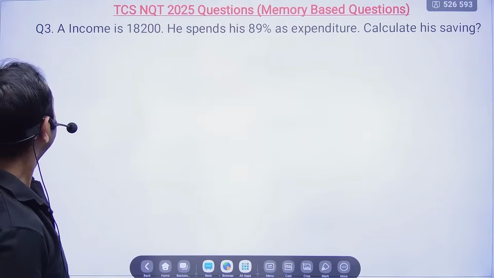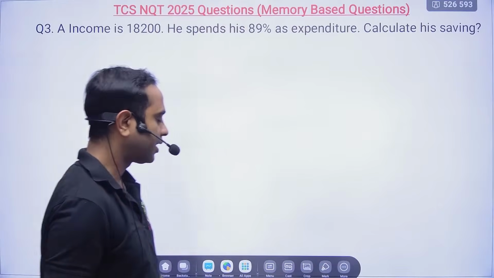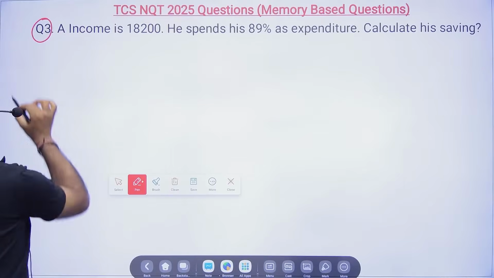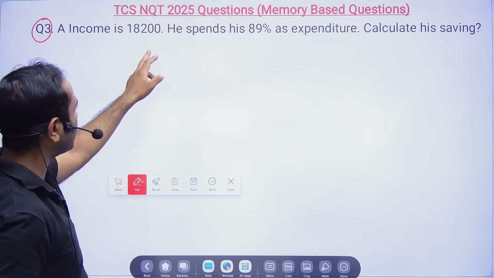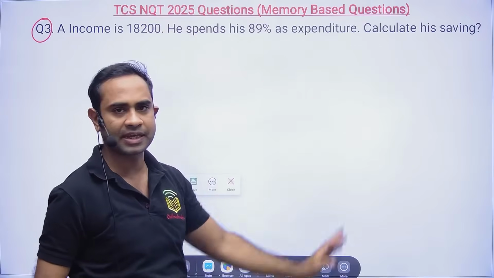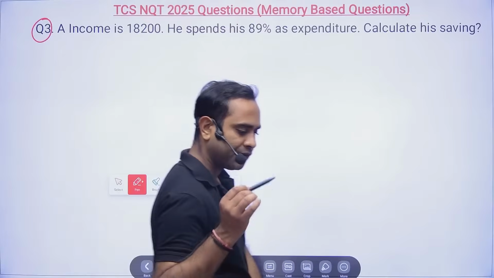Okay, now question number 3. Question number 3 is: A's income is 18,200. He spends 89% as expenditure, then calculate his savings. I'll give you 30 seconds.